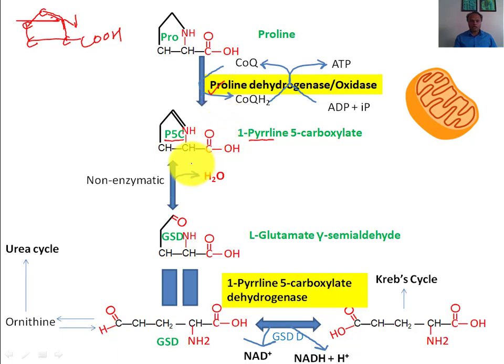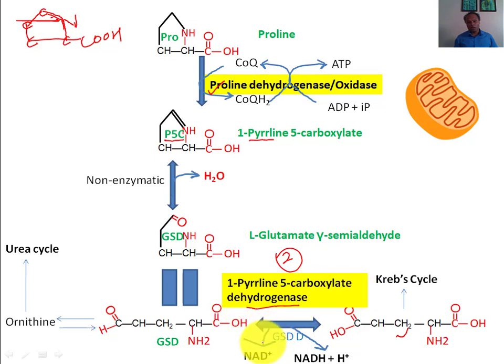Now the second reaction. P5C, pyrroline 5-carboxylate, will convert into glutamate through the second step, because the enzyme is pyrroline 5-carboxylate dehydrogenase.